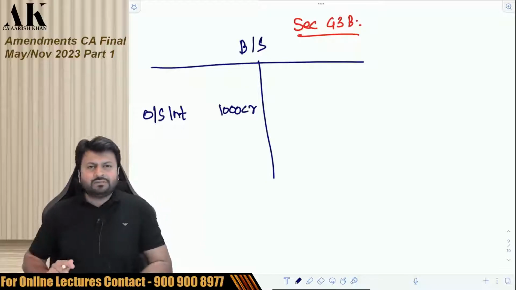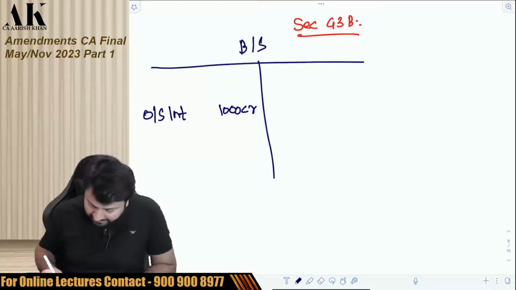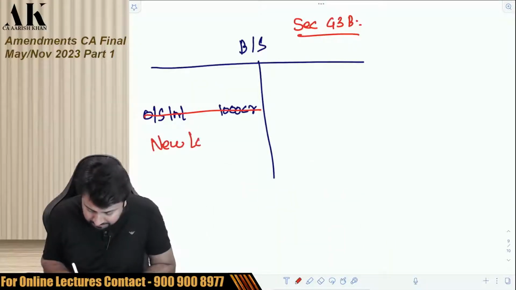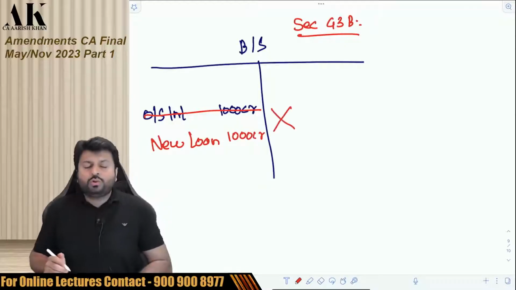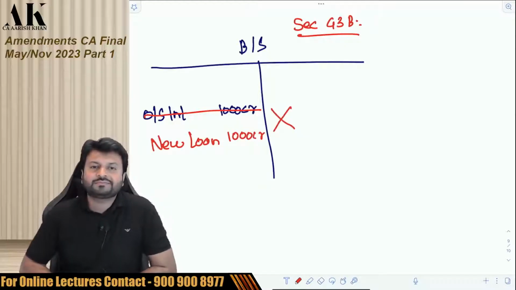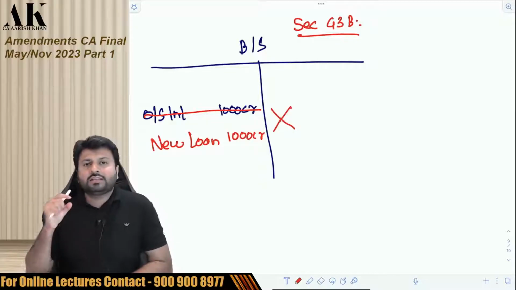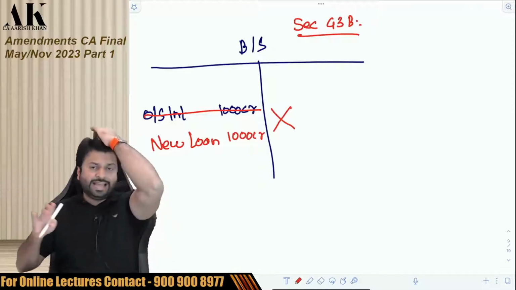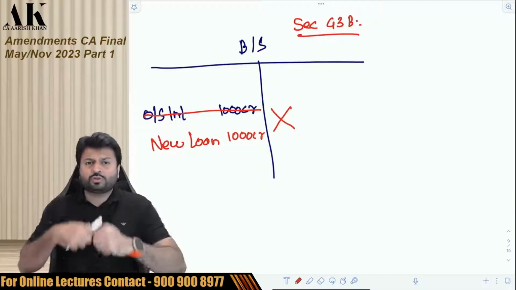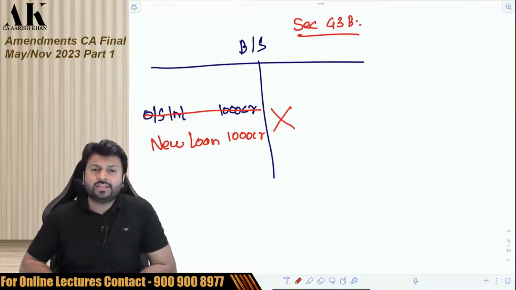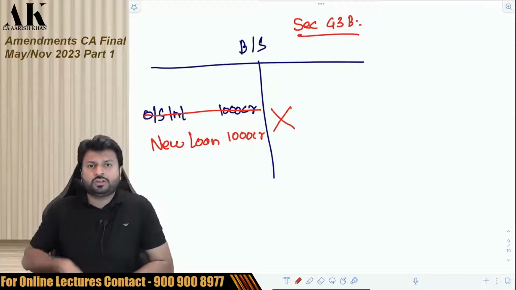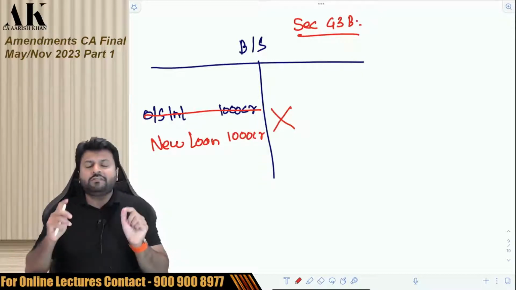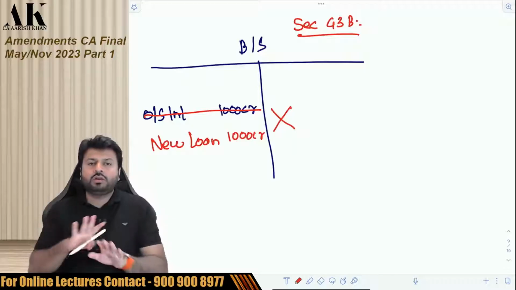Do you remember that there was already a provision in the law which says that if you convert this outstanding interest into a new loan, conversion of this outstanding interest into a new loan does not amount to actual payment. Do you remember this or not? If you convert this outstanding interest into a new loan, it will not be allowed as a deduction because that does not amount to actual payment. It is just a conversion. It is just a change of positioning in the balance sheet. Conversion of an outstanding interest into a new loan does not amount to actual payment.